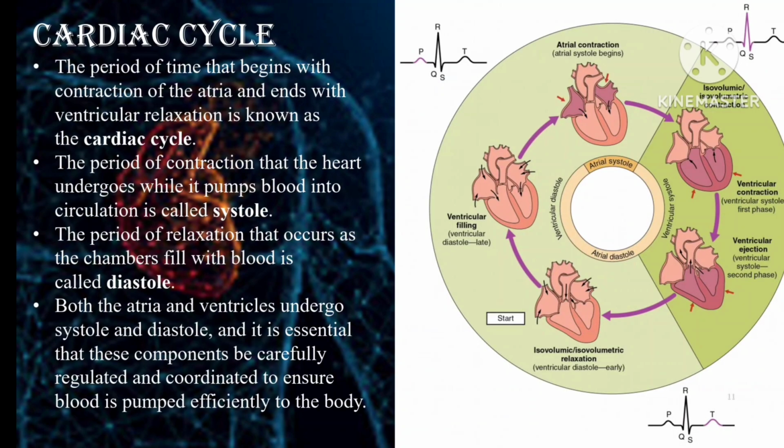Then the cardiac cycle. The period of time that begins with the contraction of the atria and ends with the ventricular relaxation is known as the cardiac cycle. The period of contraction that the heart undergoes while it pumps blood into the circulation is called systole. The period of relaxation that occurs as the chamber fills with blood is called diastole. Both the atria and the ventricles undergo systole and diastole, and it is essential that these components be carefully regulated and coordinated to ensure blood is pumped efficiently to the body.